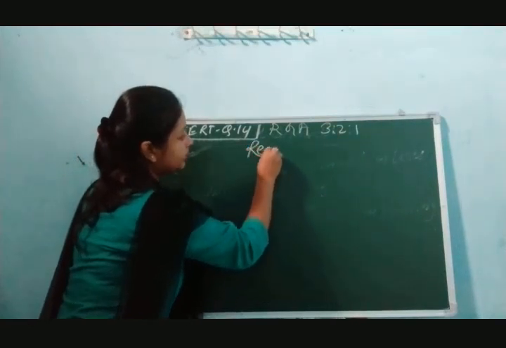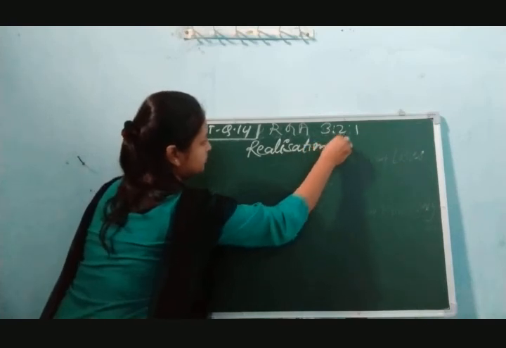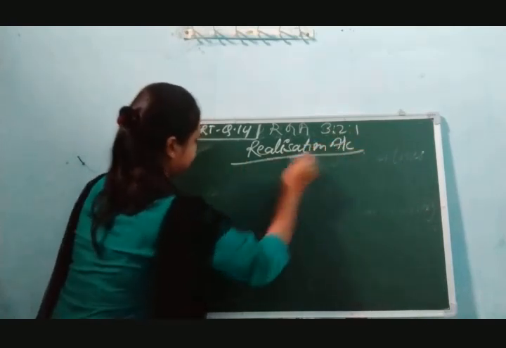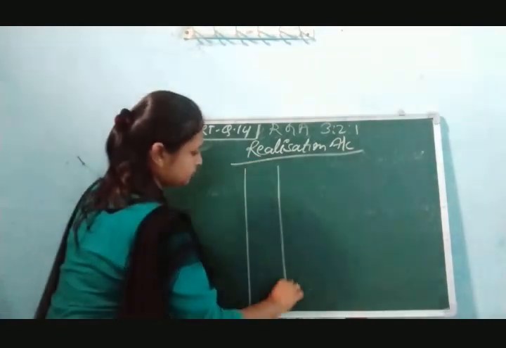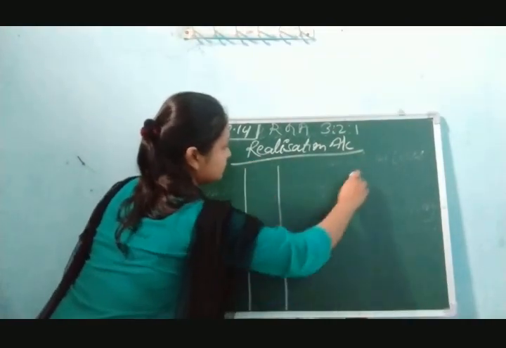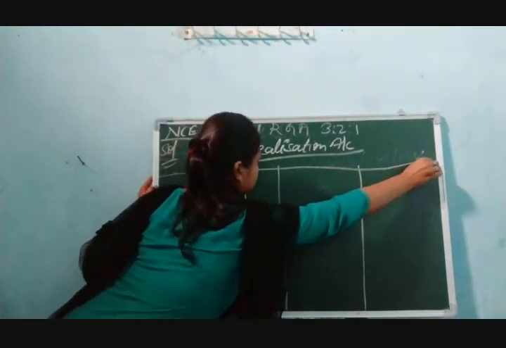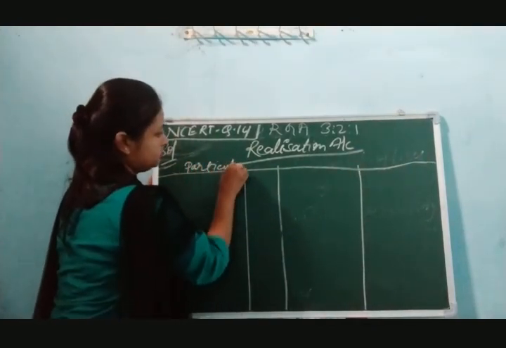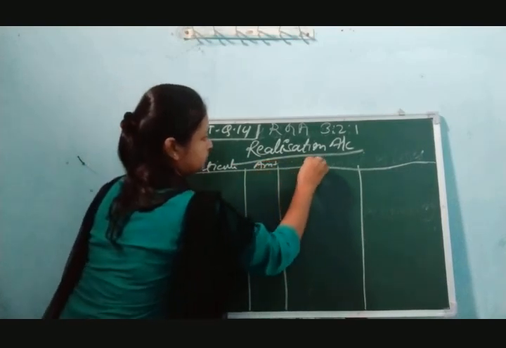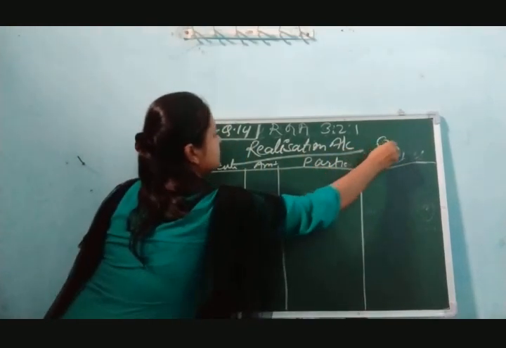Firstly, we are going to make a realization account. This is the debit side, this is the credit side.